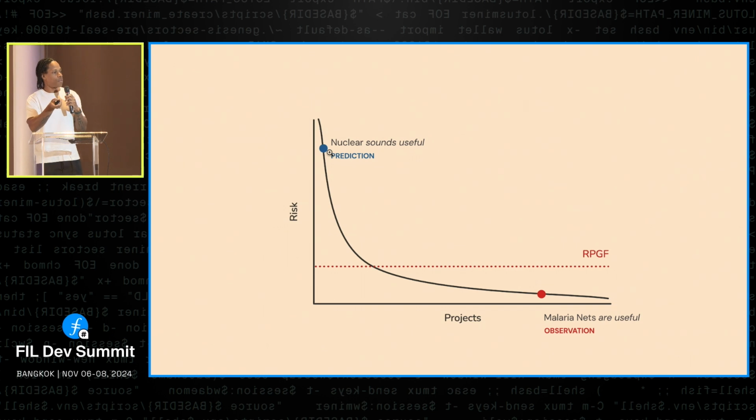So the thing on the left is a prediction, right? We're predicting that nuclear would be useful. Not necessarily useful, but we're just going to predict that. We don't know for sure. And on the other side, we have malaria nets, which is an observation. We can look at malaria nets and we know how useful they are. We could probably calculate that if we put $10 into malaria nets, we're going to get a certain amount of expected value back. Brilliant, right?